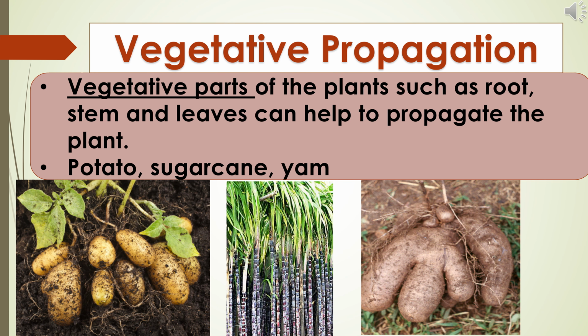Now let us see what is vegetative propagation. Vegetative parts of the plants such as root, stem and leaves can help to propagate the plant. Propagate means reproduction of the plant. Example, potato. In potato, shoots arise from the eyes. Potato eyes are nothing but buds; each potato has several buds. These are small sprouts. We call them potato eyes. From these buds, a new potato plant can grow. Yam is also an example of a stem tuber that develops like potato. Sugarcane is developed from stem cuttings.